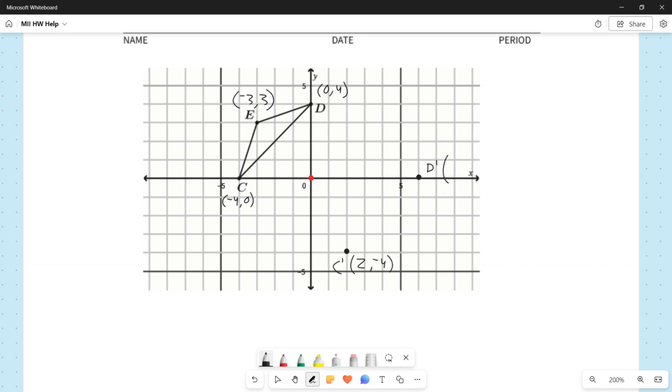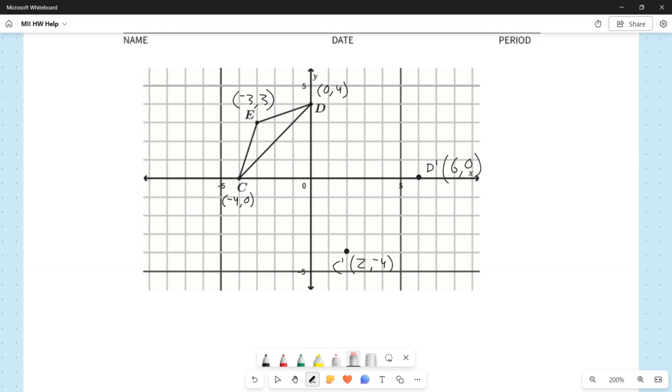And again, no matter how you get it, whether you start at the origin and go to D prime, or if you start at D and go down 4 and to the right 6, no matter how you do this, you will get the coordinates of 6, 0. So whichever method makes more sense to you, feel free to use that. But in any method, for D prime, you should be getting 6, 0.